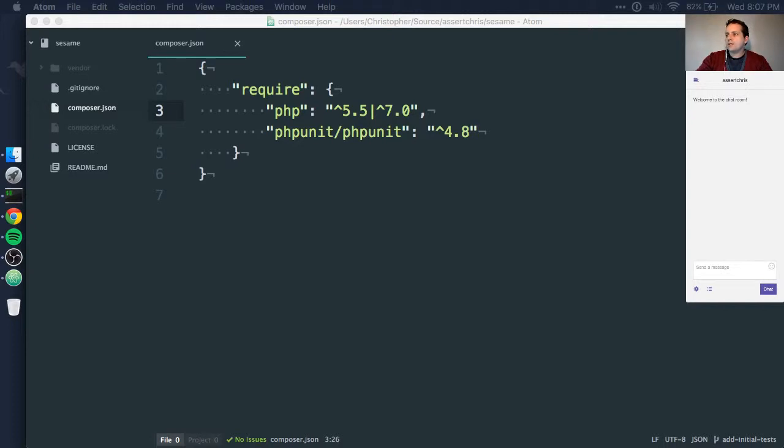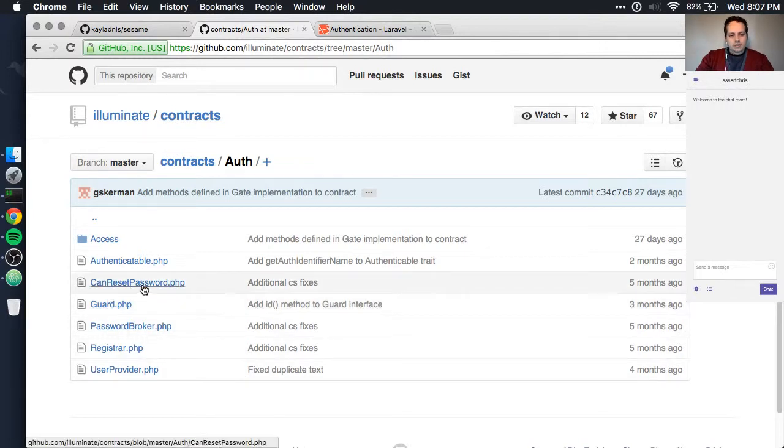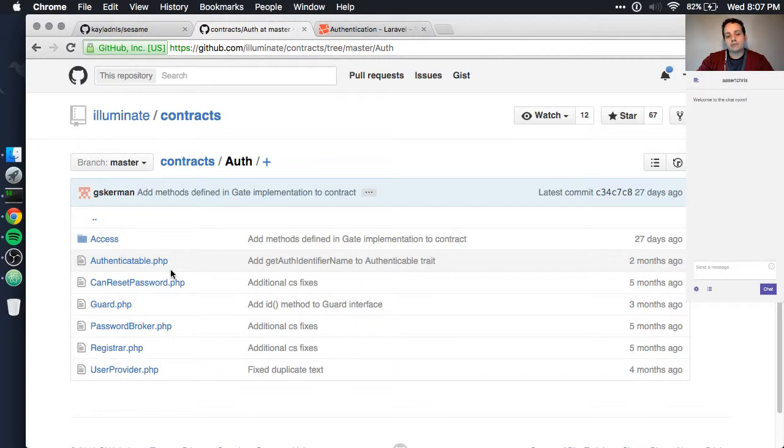For now, I think I want to do both versions supported in one major version. And for that to work, I'm going to have to avoid scalar type hinting for now, but I'll think of adding it later on as we improve things. So, how does authentication work in Laravel? Actually, I have a better place for us to start.